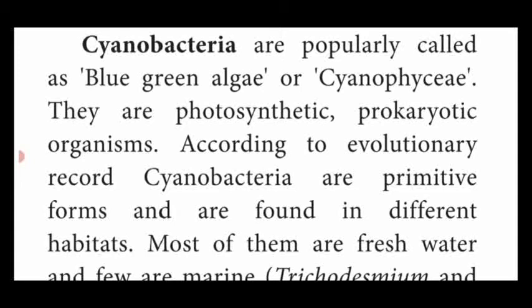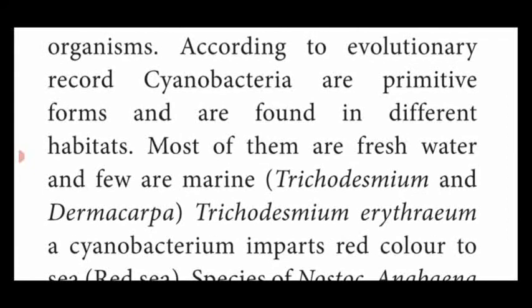Then some of the evolutionary records, that is phylogenetic records, prove that cyanobacteria are a primitive form. That's why I told you. So cyanobacteria are a primitive form and are found in different habitats, that means living places. Most of them live in freshwater regions like pond, lake, river. And if marine, that means salt water, sea water and ocean. For freshwater, an example is Trichodesmium, and for marine water, Dermacarpa.